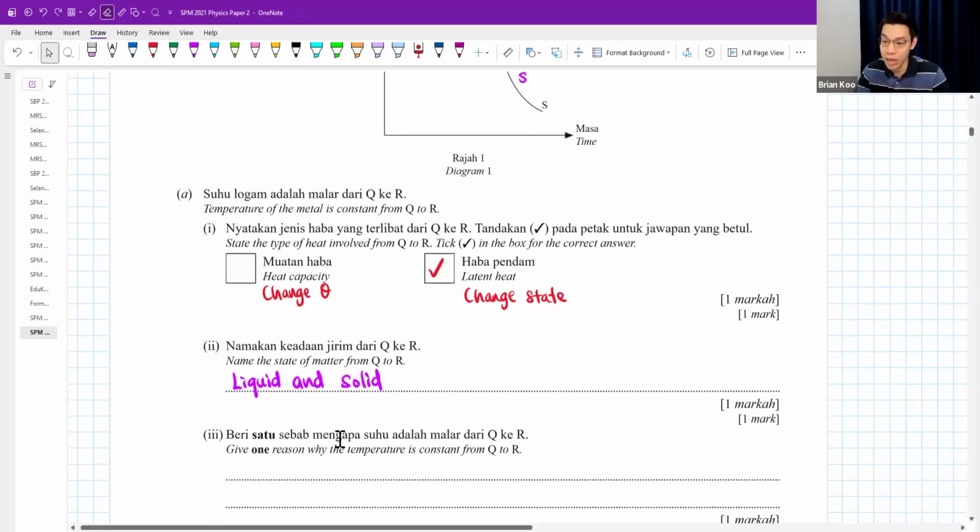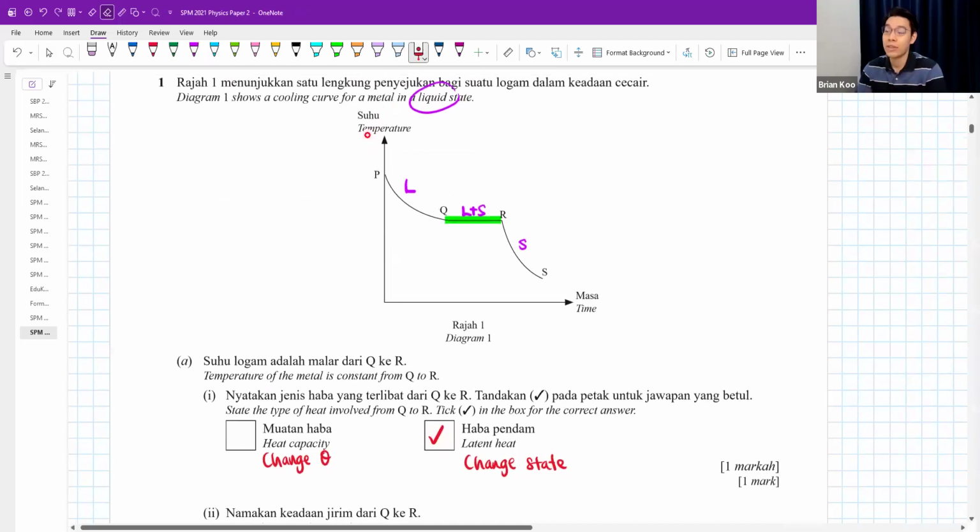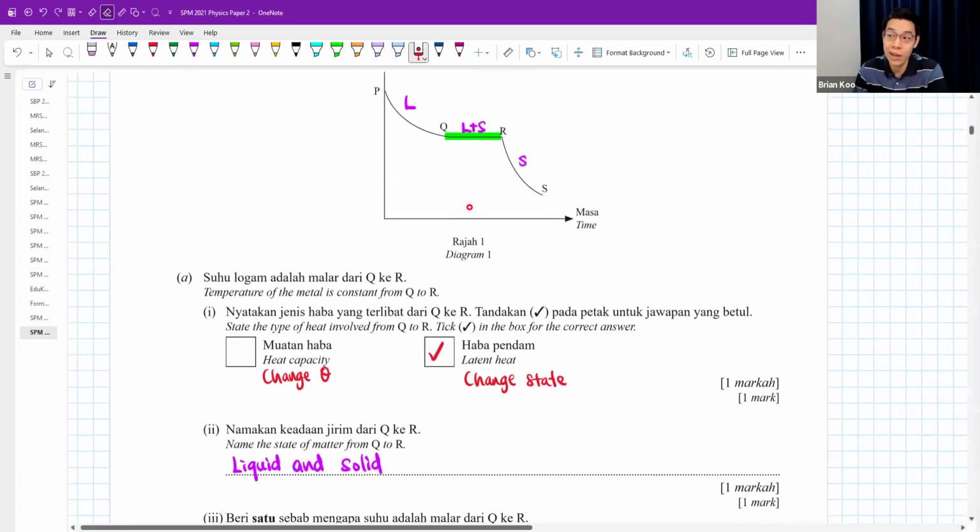And then part 3, give one reason why the temperature is constant from Q to R. For example, if we talk about water, of course, this is not water, this is some metal. If you're trying to freeze water from liquid to solid, the freezing can only happen at 0 degrees Celsius. That's why we call it the freezing point. It always happens at the same temperature. When you change phase, temperature won't change.